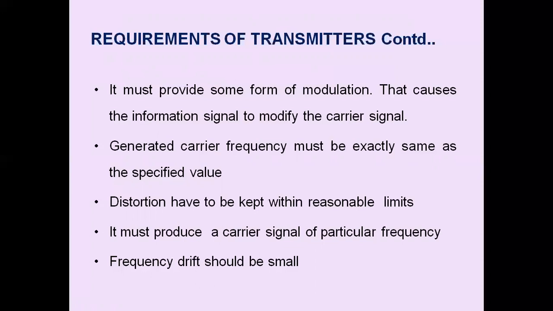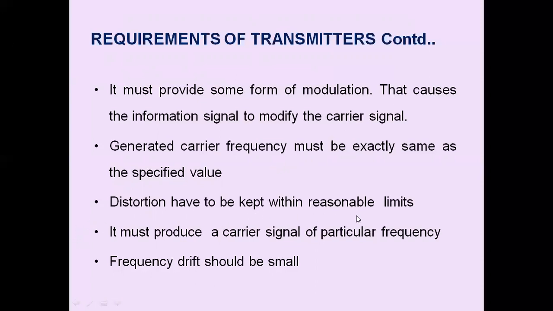Of course, the master oscillator generates only sub-harmonics of the final carrier frequency, and the frequency is brought to the final value by the harmonic generators. Therefore, the generated carrier frequency must be exactly the same. Otherwise, there will be interference from the nearby stations.